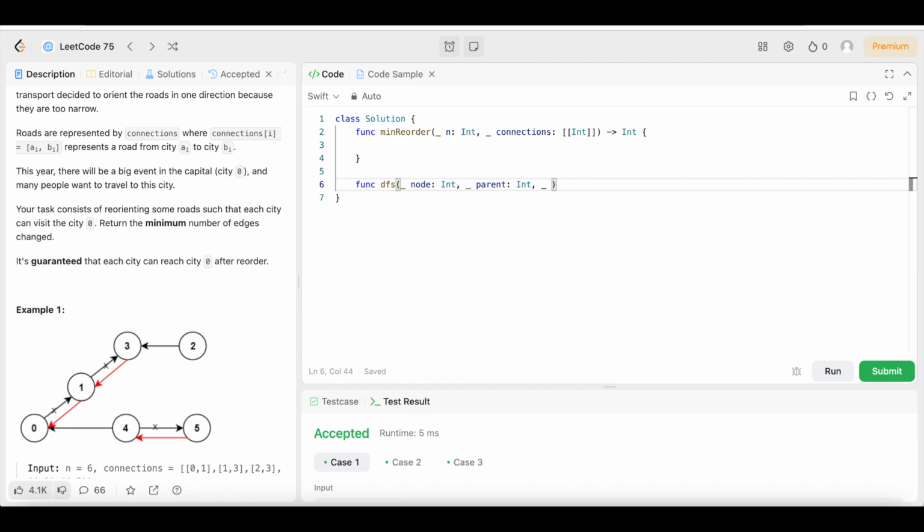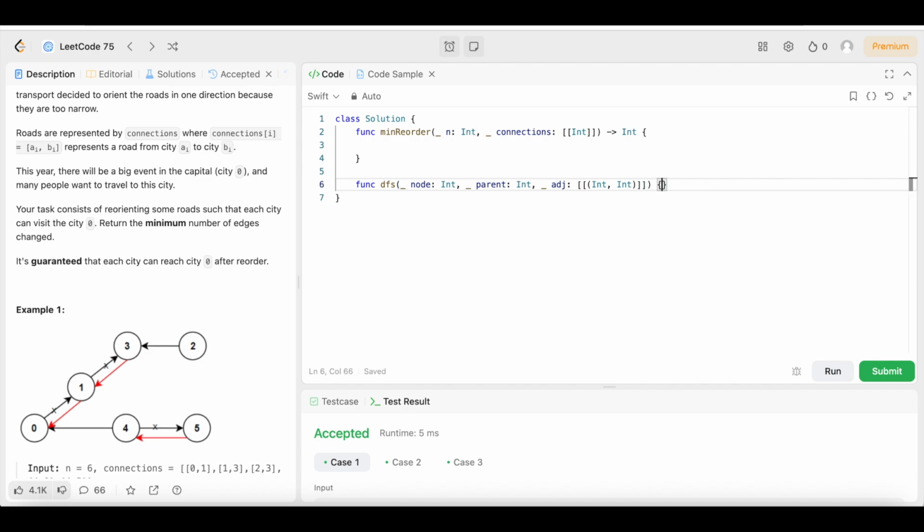Then it's going to have the adjacent, which is going to represent the edges. So this is going to be a 2D array of tuples. We're going to put two arrays, and then we're going to put the parentheses inside those two arrays to represent the tuples, and it's going to be an integer and another integer. Then we are going to come down here. Oh, we got to put the colon.